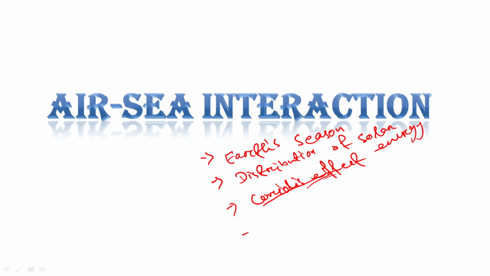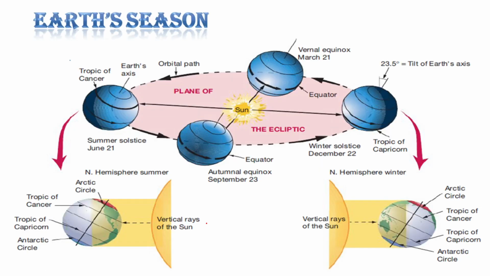So then the next one is different pressure belts, wind belts, and different atmospheric pressure belts. Okay, so in this particular video we'll discuss earth season, the small topic, and distribution of solar energy among different latitudes. Okay, so moving to the next slide here.